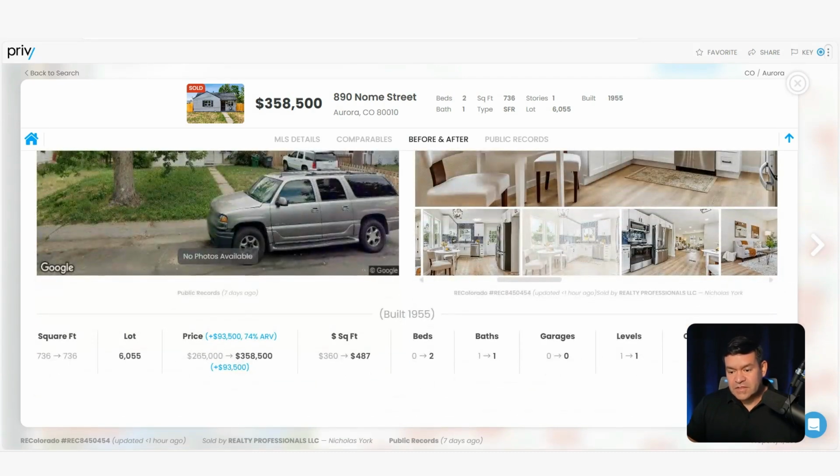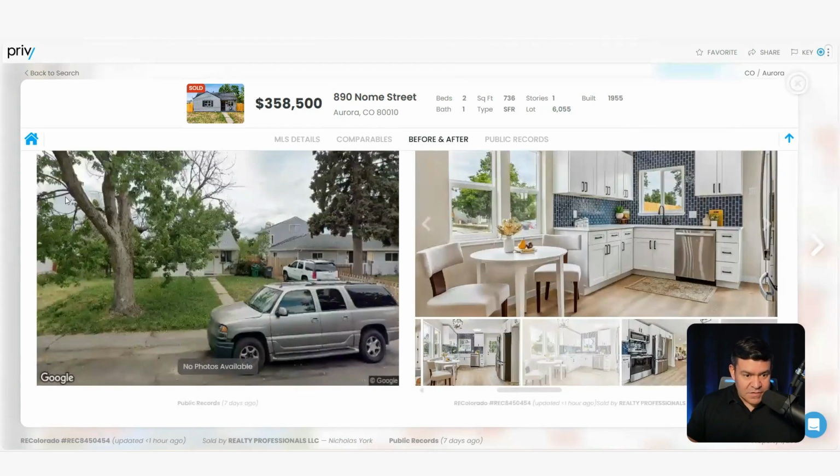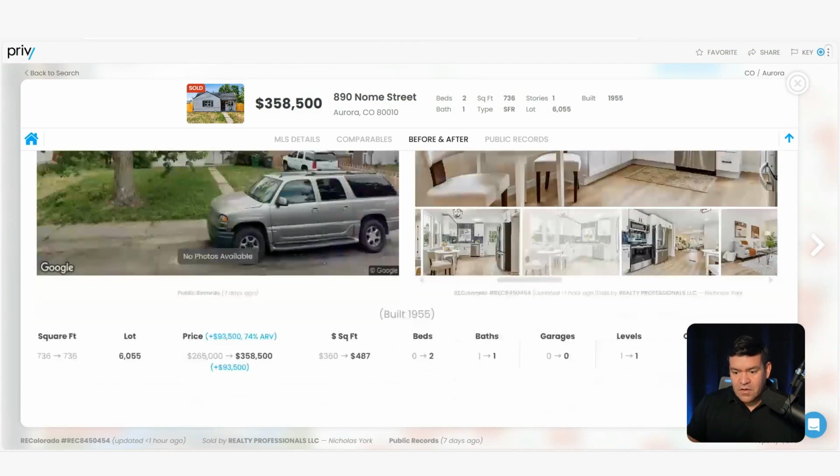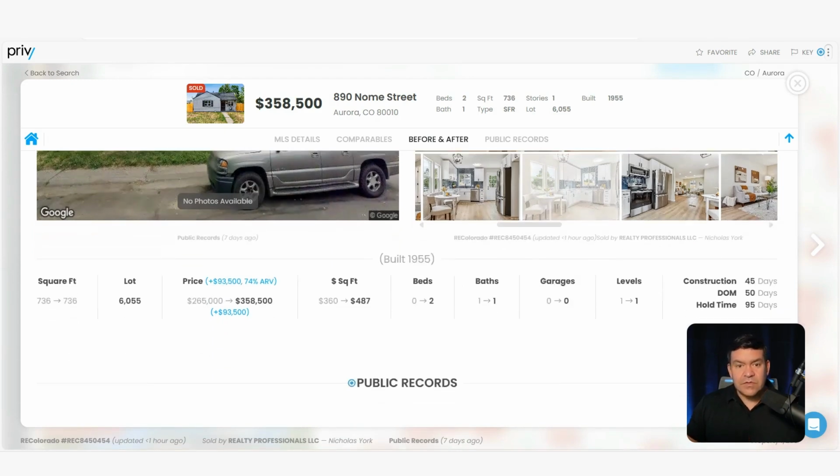So this was purchased on 5/6/24, and then it sold 8/9/24. So really quick turnaround, only 45 days under construction, 50 days of marketing for a total of 95 days total hold time. So really, again, starting to understand what's happening on the ground here.